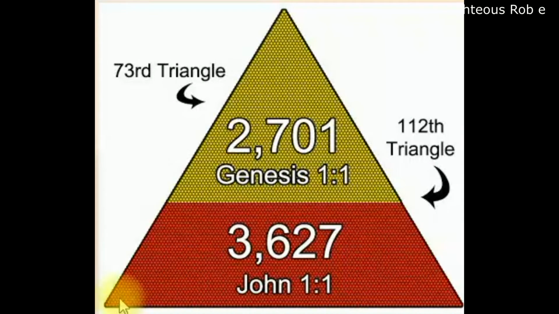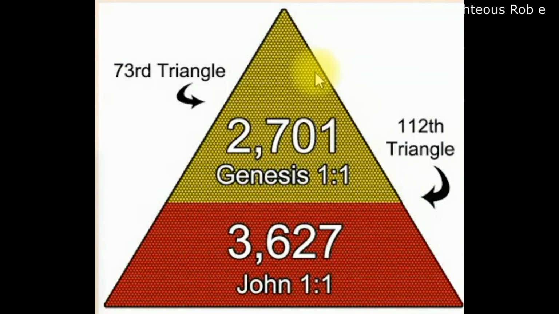The Greek sum total letter value of the 52 Greek letters and 17 Greek words form the bottom half of the 112th triangle number, 6328, which is John 1 verse 1, 3627, plus in Hebrew,